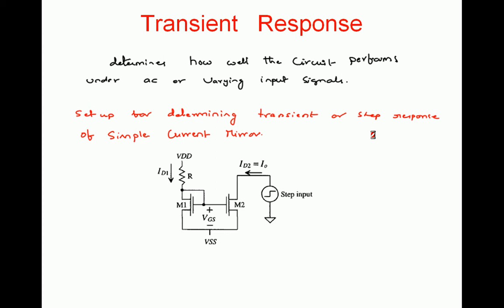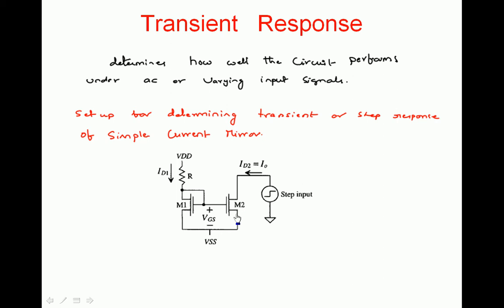The principle of a current mirror says that the output current should be constant irrespective of the voltage across its output terminals. The output terminals are the drain and source of M2. Even though the voltage across M2, that is VDS of M2, changes, I0 should not change. I0 should be constant irrespective of changes in VDS of the M2 transistor.